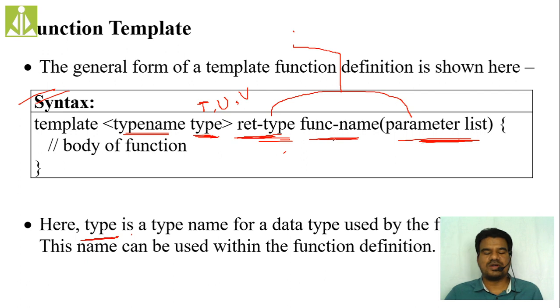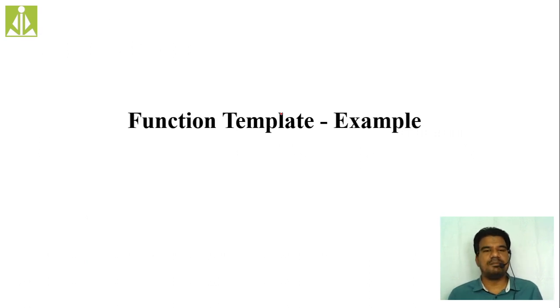And if you want this function to return integer at one time, double at another, float at another, make this also a template. We'll see this with an example program now. First I will write multiple definitions and then squeeze those definitions with the help of templates, so that you will understand the difference between the regular way of programming and with the help of templates.